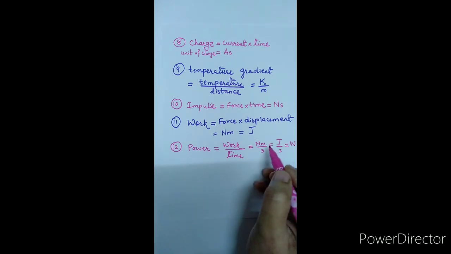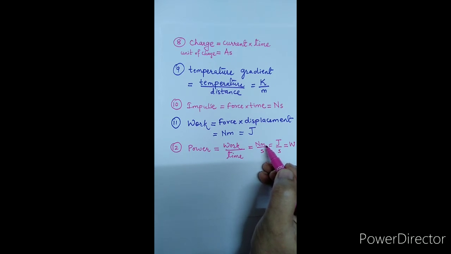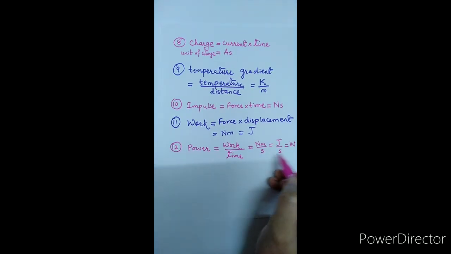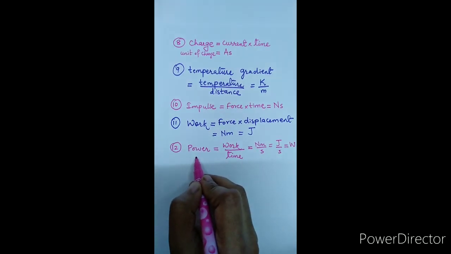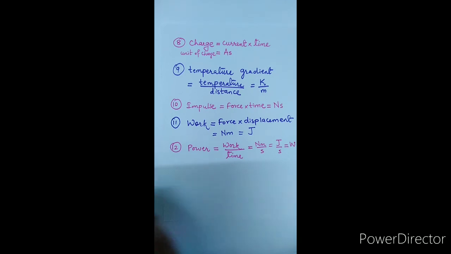Here we are getting the unit of power which depends on the fundamental units of length, mass and time. That's why the unit of power can be written as Newton meter per second or joule per second or watt. These units are called derived units of the quantity power, which is a derived quantity.